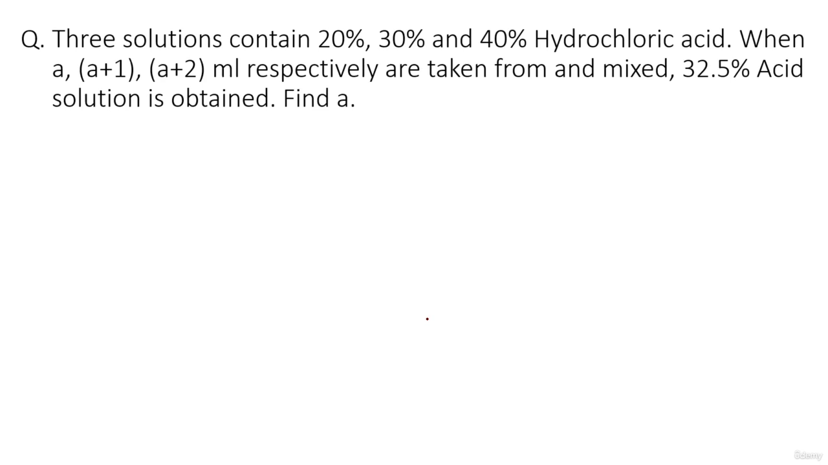Okay, so three solutions contain 20%, 30% and 40% hydrochloric acid. When A, A plus 1 and A plus 2 ml of the solutions respectively are taken and mixed, 32.5% acid solution is obtained. Find the value of A. Now this might look to be a clear-cut question of weighted average. So 20% is the concentration for the first solution. We have taken A ml of it. So what is the total?